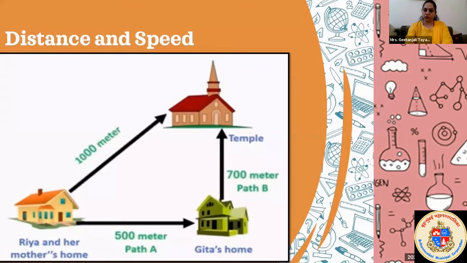1200. Total distance traveled by Riya is 1200 because 500 plus 700 is equal to 1200. So Riya's total distance is 1200 and the time taken is 300 seconds only. So what is the speed?